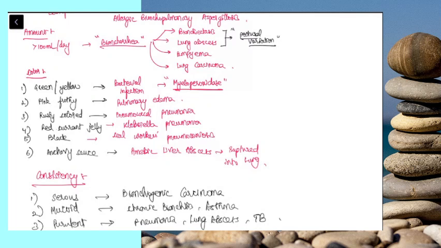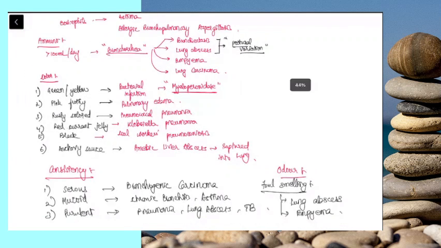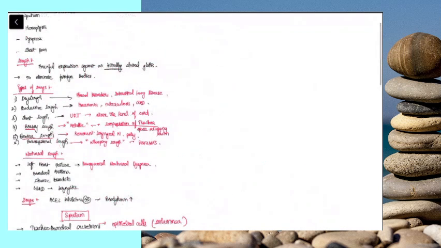And last will be the smell or the odor. Foul smelling will be seen in infections. Infections means severe infections, like lung abscess and empyema. Empyema is accumulation of pus in the pleural cavity. And if it ruptures into the lung parenchyma, you will get sputum production. Otherwise, if it remains as just a pleural disease, you will get only a dry cough.